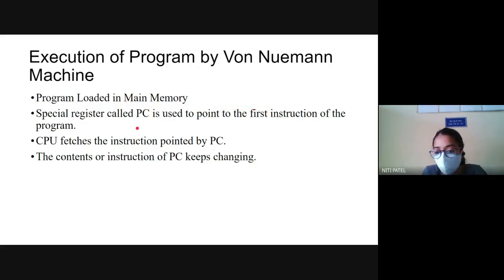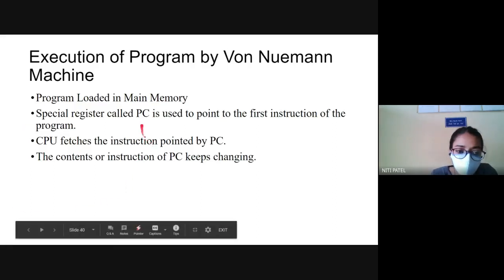So if my program has 5 instructions, once that program is brought inside the RAM for executing, the program counter gets activated. What will that program counter do? It will point to the first instruction which has to be executed. After that is completed, it will point to the next, and it will go on incrementing until the end of the program is reached.